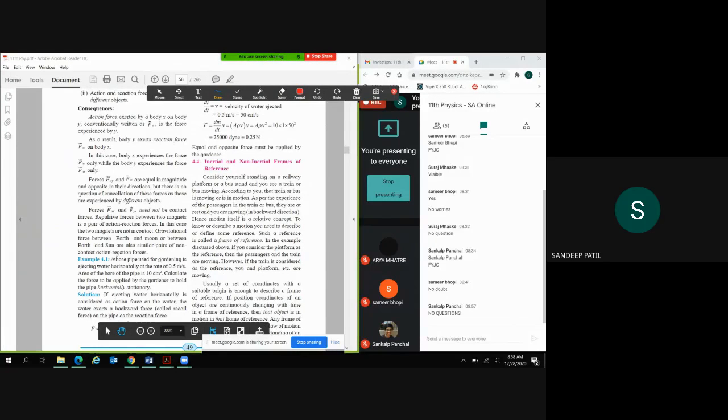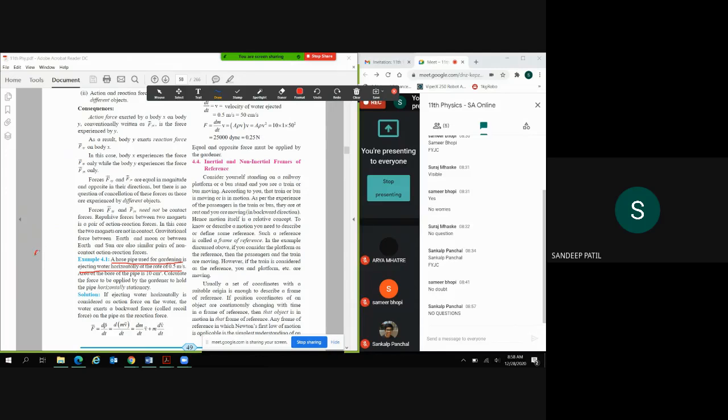So this is one example. Here we can see the hose pipe used for gardening is ejecting water horizontally at the rate of 0.5 meter per second. Area of the bore of the pipe is 10 centimeters square. Calculate the force applied by the gardener to hold the pipe horizontally stationary. So what is happening here?